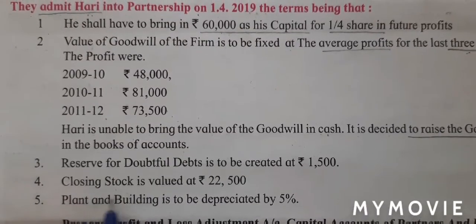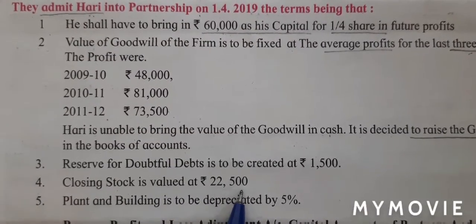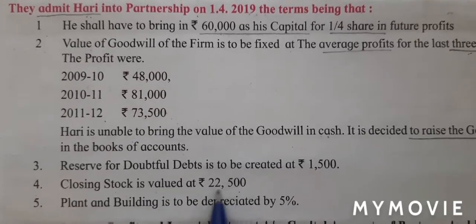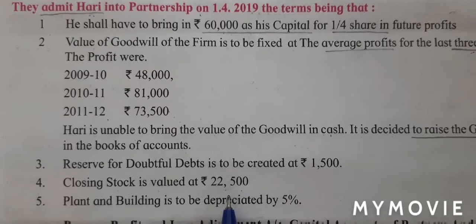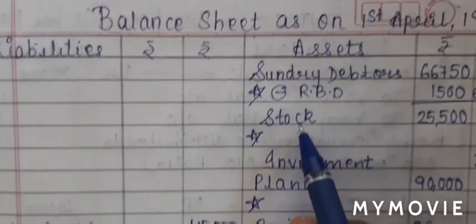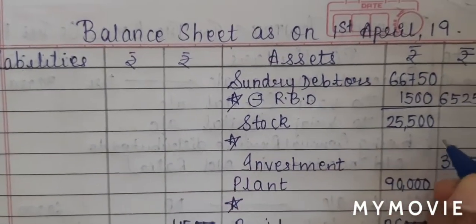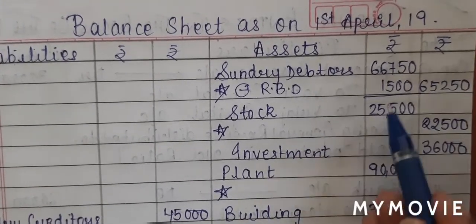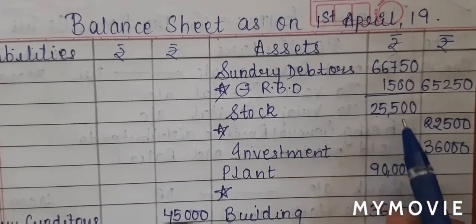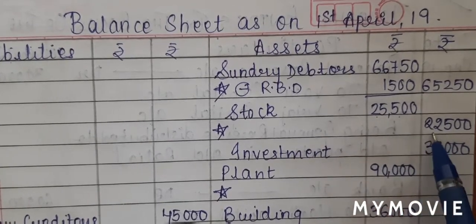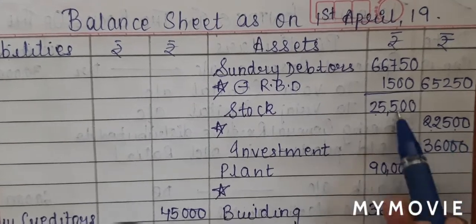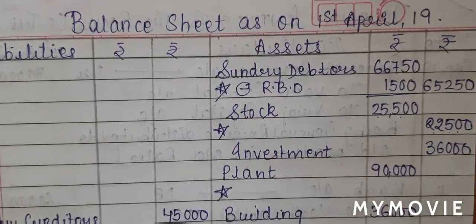Adjustment number 4. Closing stock is valued at 22,500. The moment the word valued is given, you know students, we write this amount in the outer column. So let's do the first effect. So stock is valued at 22,500. So if you see, the value of our stock was 25,500, but now the value is 22,500, which means there is a decrease in the value of stock.